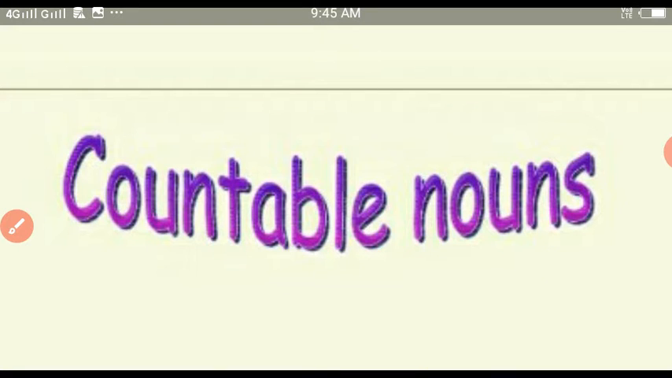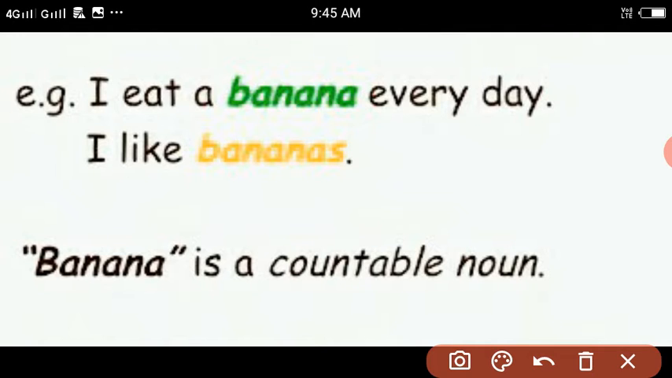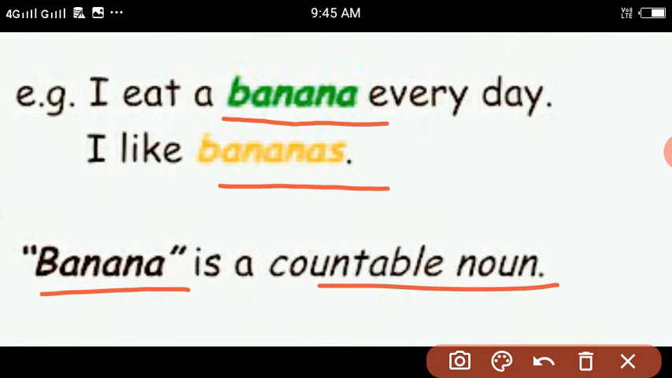Let's make it clear with the help of an example. Here are the two sentences. The first, I eat a banana every day. The word banana is the noun which is considered as a countable noun over here. In the second sentence, I like bananas. The plural form of the word banana is used, which is the noun over here, and below, what is mentioned, banana is a countable noun.